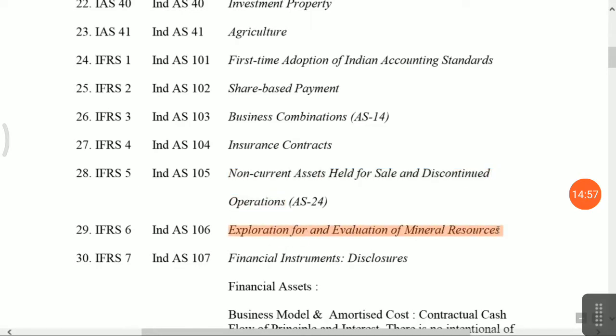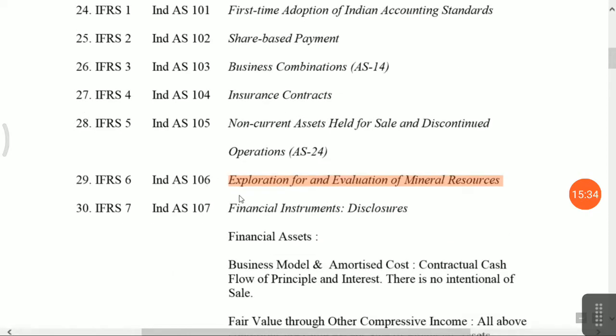Exploration and evaluation of mineral resources, that is not in our accounting standard. Now what is the meaning of exploration for or evaluation of mineral resources? Friends, if your company is engaged in natural resources, then at that time you have to take various permissions from the government. Also before taking permissions, they have to do various studies, feasibility studies, testing, exploration, evaluations, marketability, and get permission from the government. How cost should be disclosed in the financial statement is given in Indian accounting standard 106.